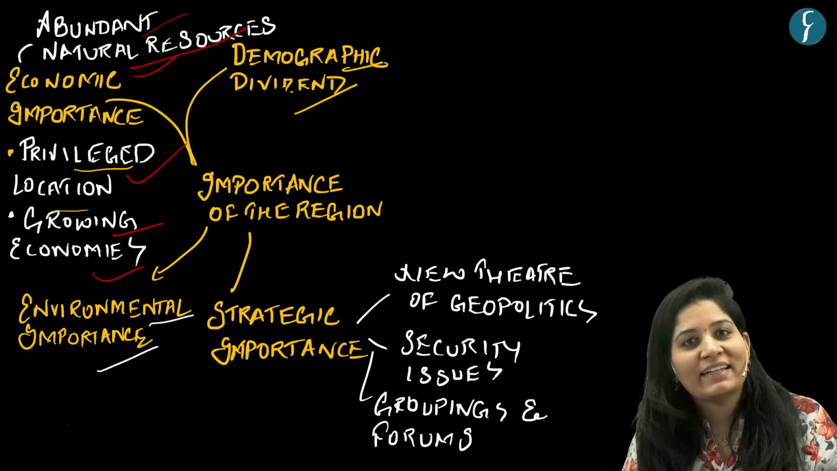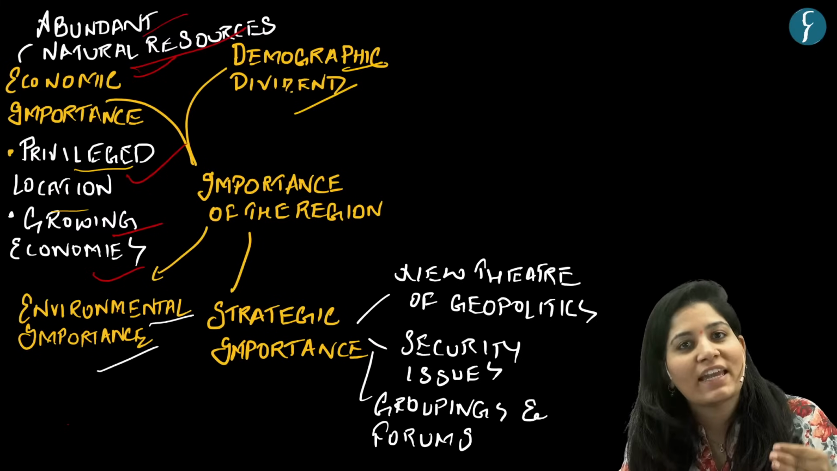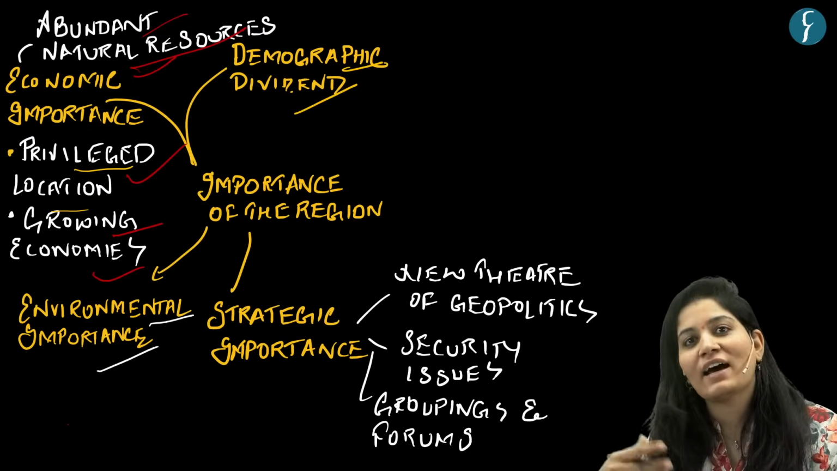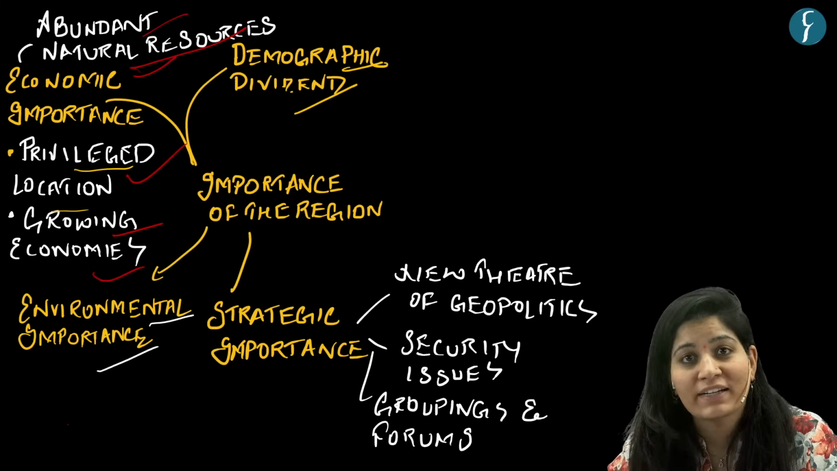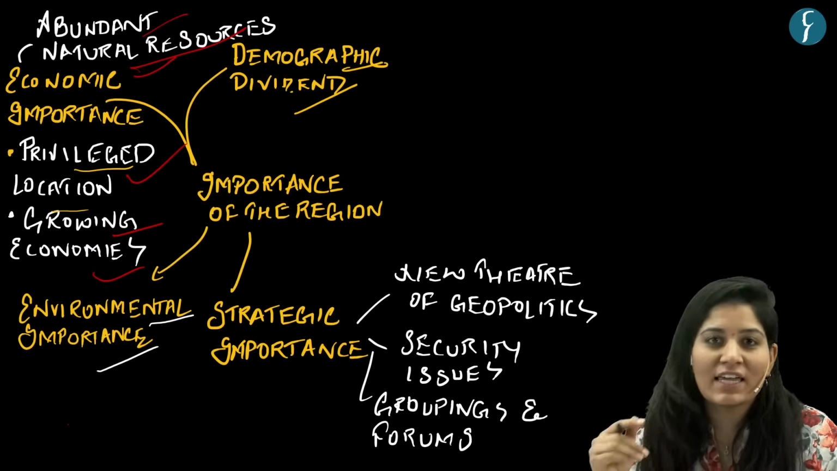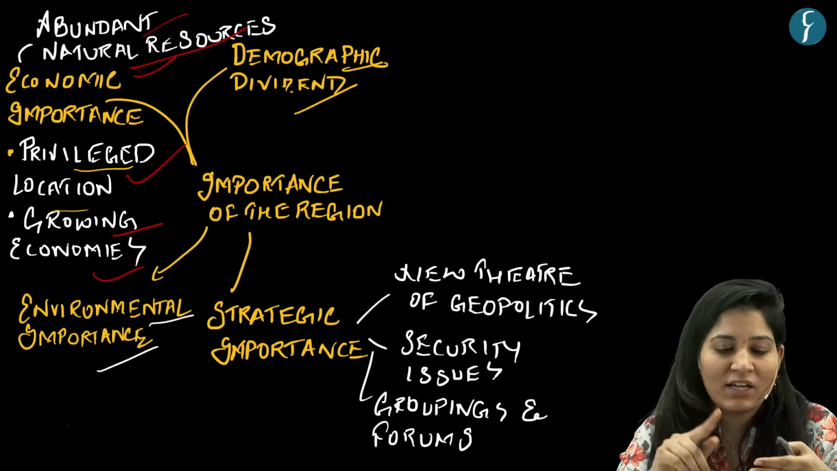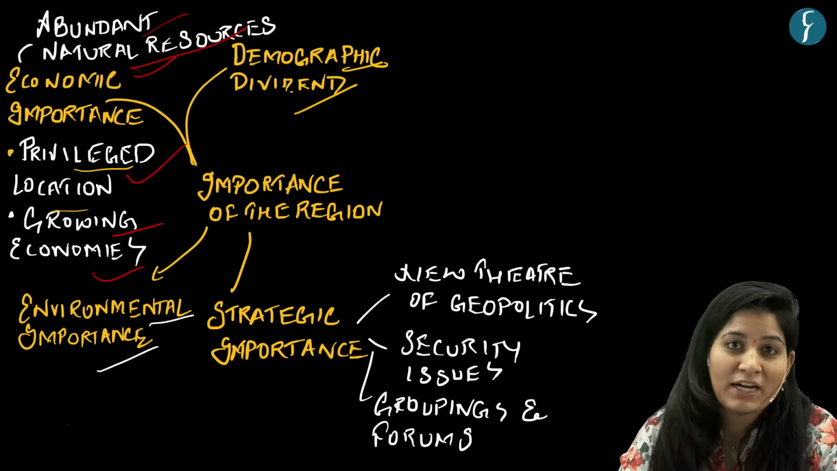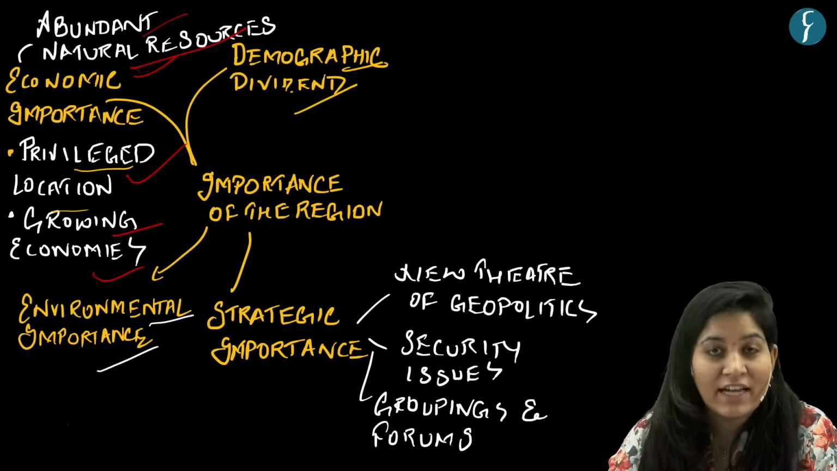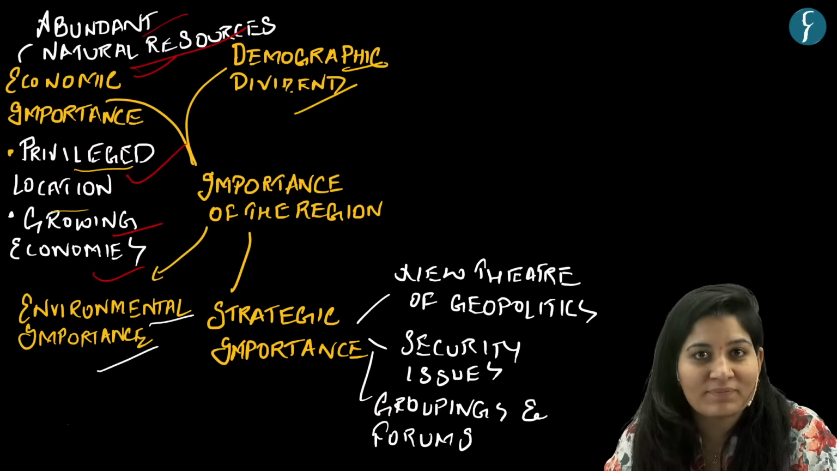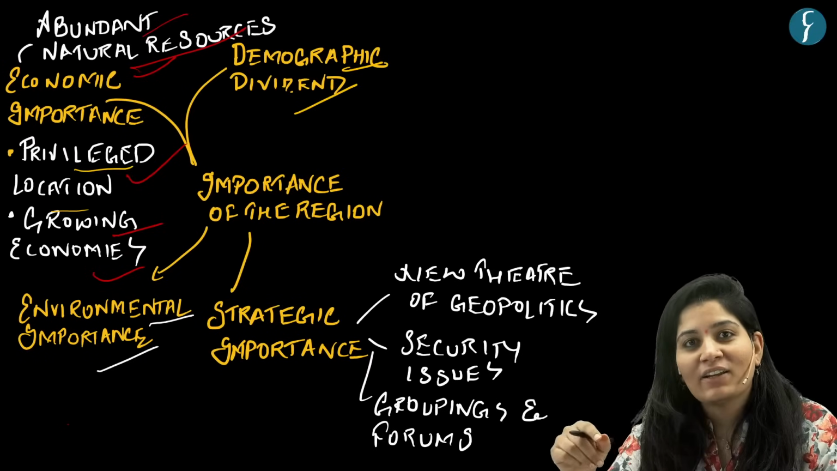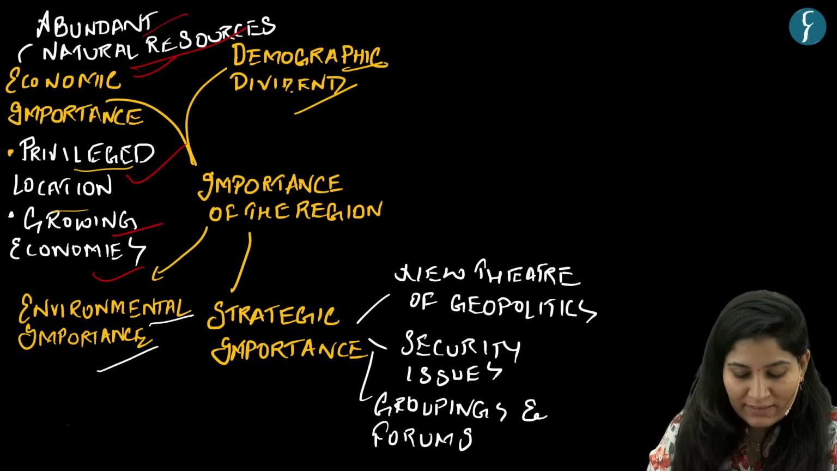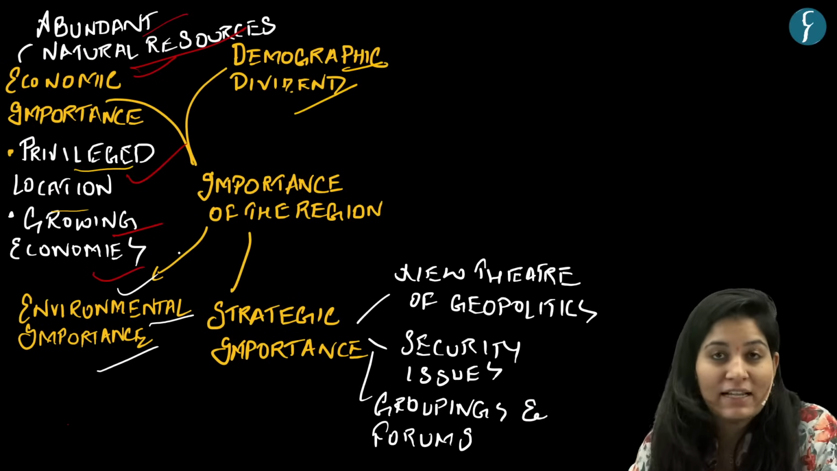So on one side, these countries are at an advantage because of this privileged location. But on the other side, it is more vulnerable to climate impact. If temperature rises, coral bleaching will happen. If coral bleaching happens, it will impact the fishing sector and the tourism sector. And in turn, all these things will impact livelihood. So this is its environmental importance.